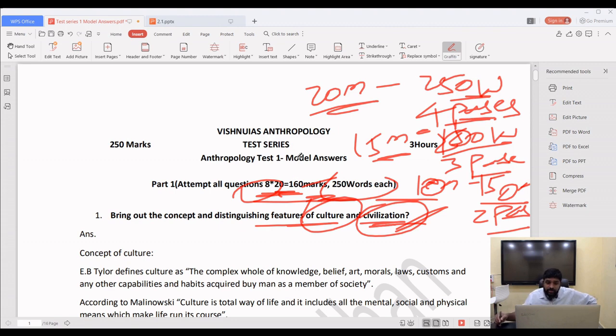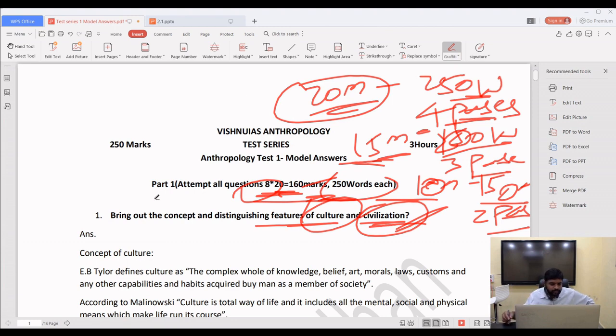For 15 marker and 20 marker you have to go with introduction and conclusion, and for 20 marks the conclusion should be proper and the introduction should be proper. So don't neglect the structure. For 15 marker and 20 marker, a proper structure you need to follow. Don't write in an uninterested way. Don't write as if you are just writing an exam. Be serious and make a structure in your mind: how the introduction should be, how the conclusion should be, and the rest should be the body.